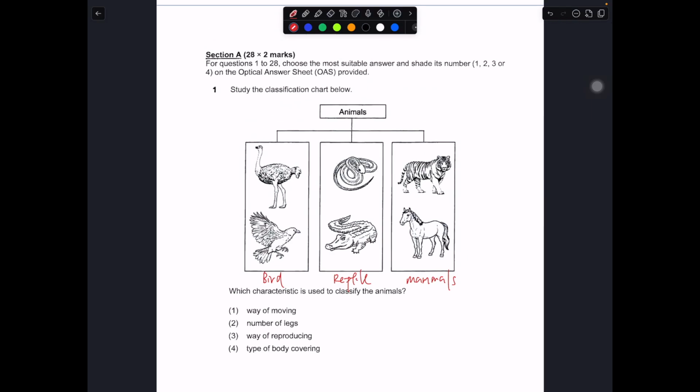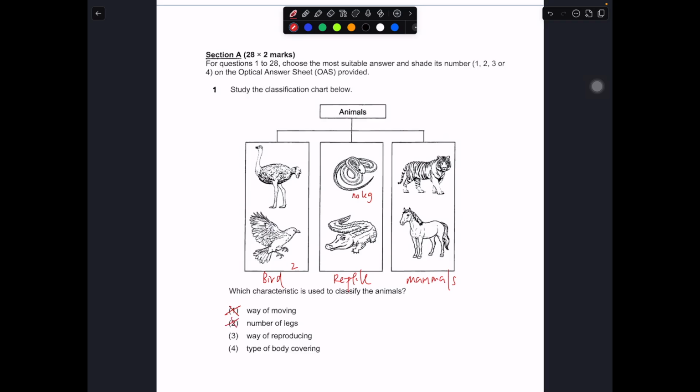Is it their way of moving? So cannot be this, because over here both the reptiles and the mammals, they kind of move in the same way, especially the crocodiles. They walk on land. The zebra and the lion, they also walk on land, so we cannot use that. Is it the number of legs? So you can see that the birds got 2 legs each, but the snakes got no legs, so we cannot use that as a way to classify things.